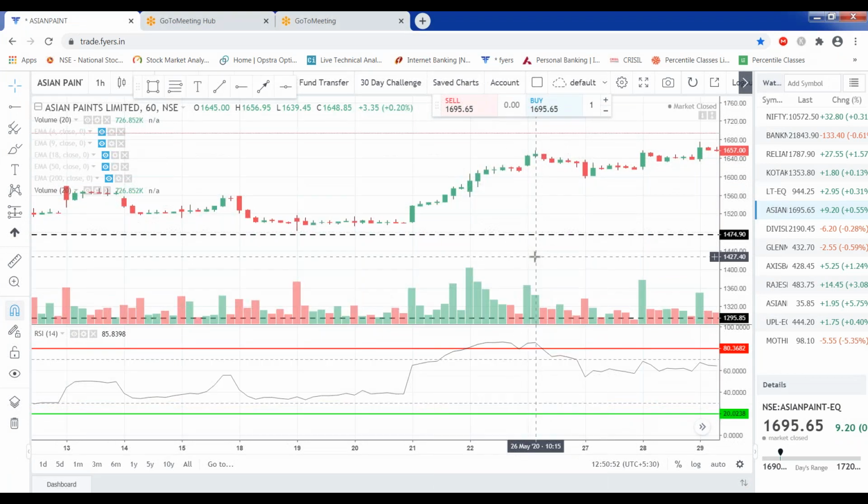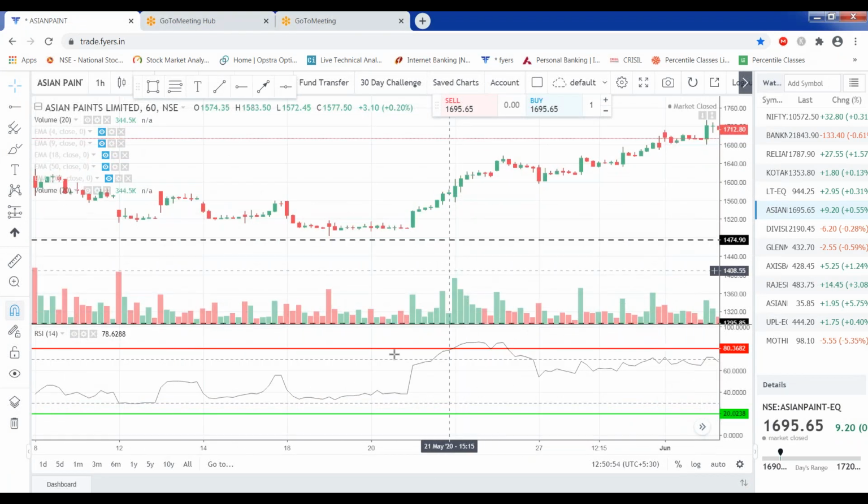And this RSI will work beautifully in the liquid counters, those counters which are more liquid. It will be difficult for you to understand these things in an illiquid counter, because in mid caps there are several stocks which give fluctuations of 20% in a day. So whenever there is a 10-20% fluctuation, it will be difficult for us to trade on the basis of the RSI and all. So in liquid counters, it will work well. It can work in Nifty, Bank Nifty, in any chart. Okay, so this is one of the simplest things I had talked about. Now I will be talking about the divergence.